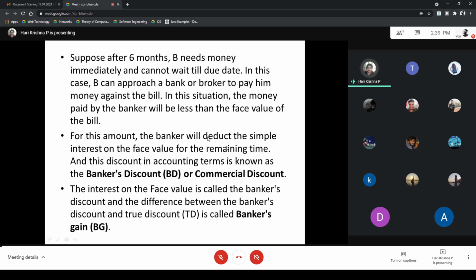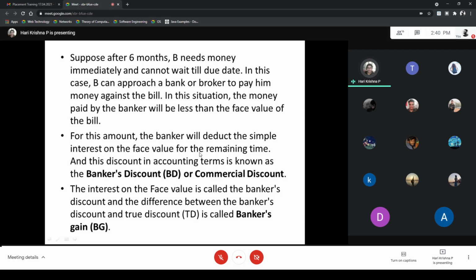This discount is called, in accounting terms, the banker's discount or commercial discount. The interest on the face value is called the banker's discount, and the difference between the banker's discount and the true discount we are going to discuss next.